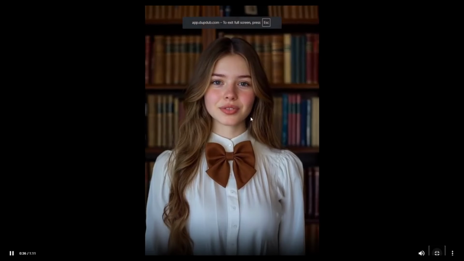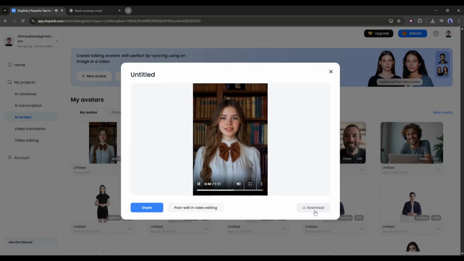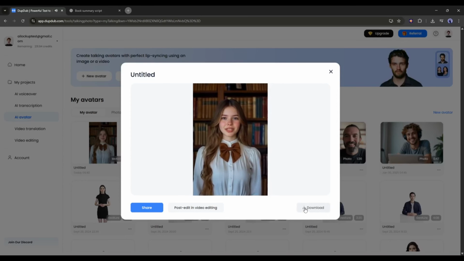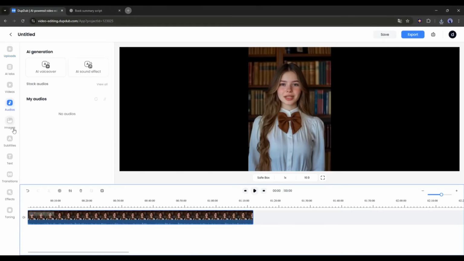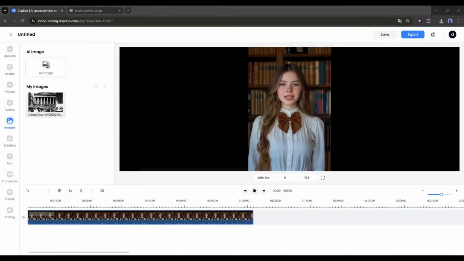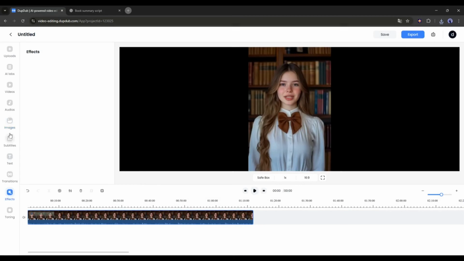This is just amazing. It looks like a realistic video. The camera motion and natural gestures make it more realistic and believable. So now you can create this kind of amazing video using DupDub. Now click here to download the video. Once your avatar video is ready, you can add some more B-roll footage or book pages to make it more engaging. And this video won't face any issue in the recent policy update, and your content will be monetizable.